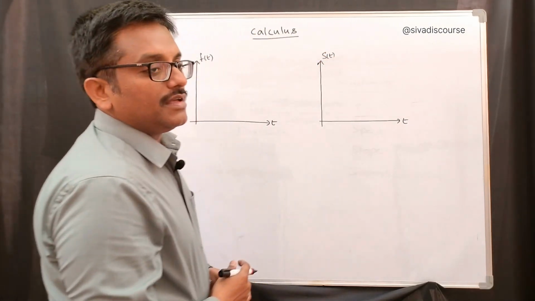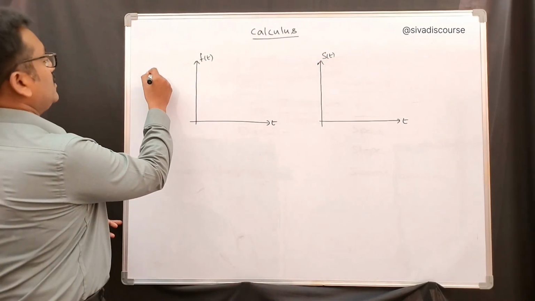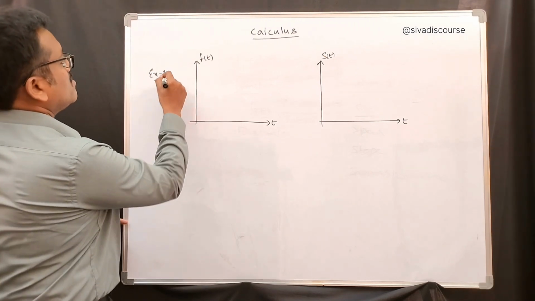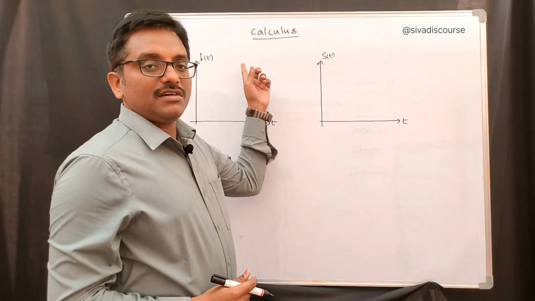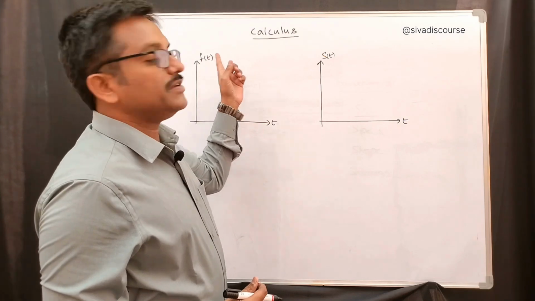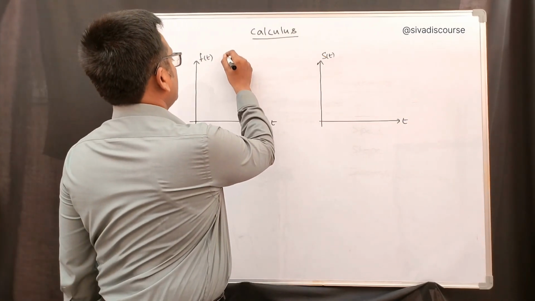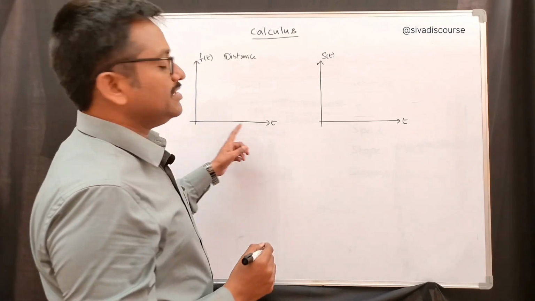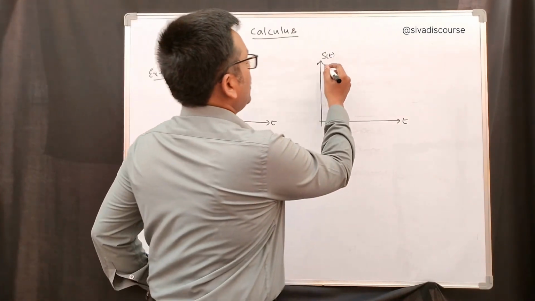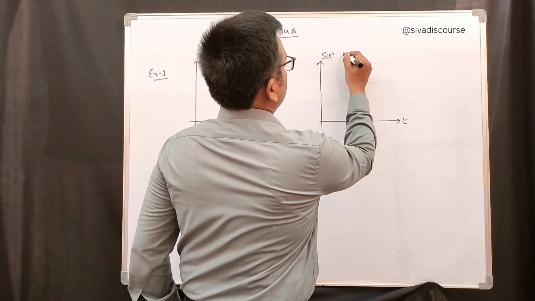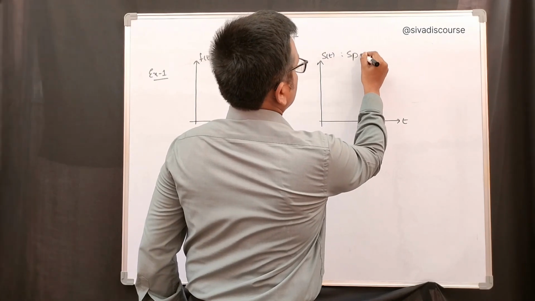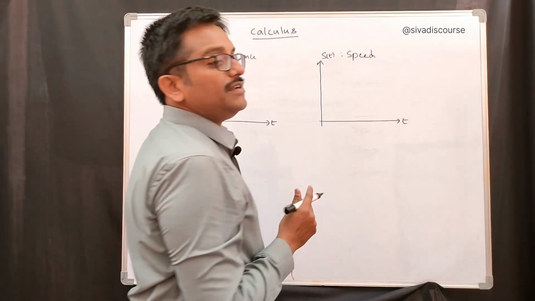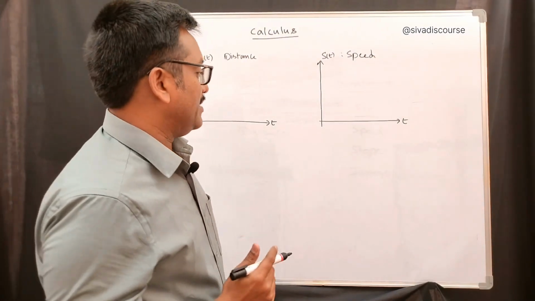In the first example I referred to, we are considering the function f of t as a distance, the distance traveled in time t. And s of t we have considered as a speed, the speed at an instant of time.